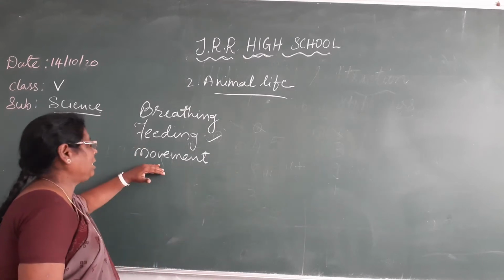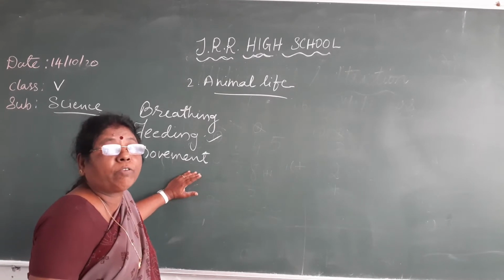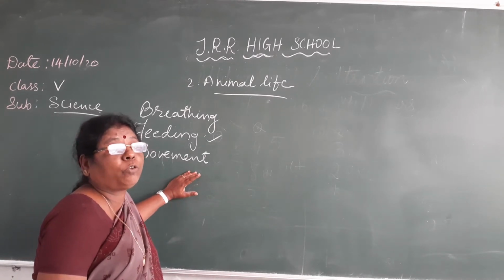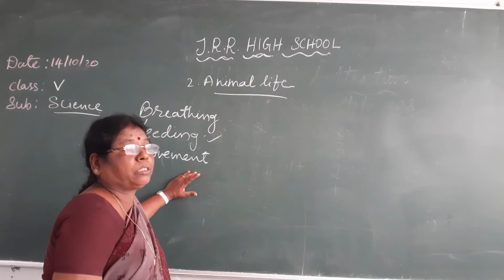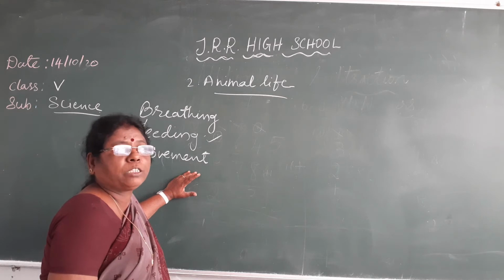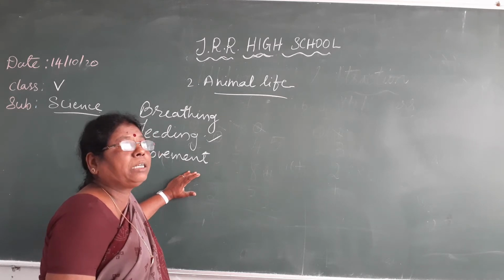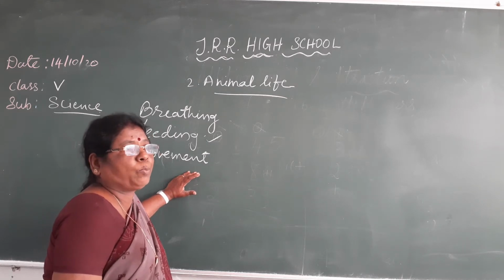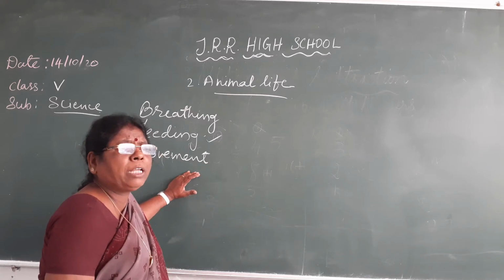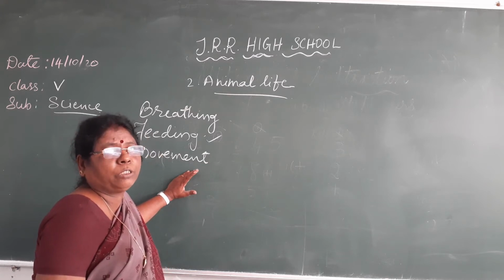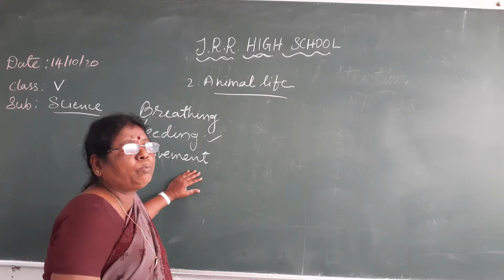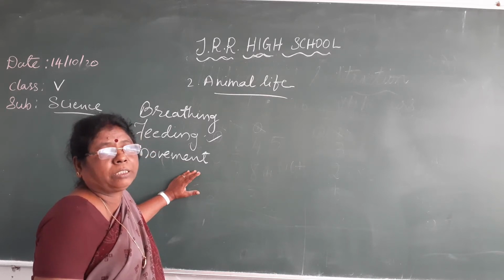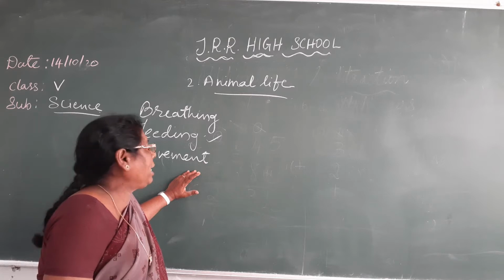Now, movement in animals. Animals move from one place to another in search of food, shelter and to escape from enemies too. That is for safety. Land animals I have already explained. Most of the land animals have four limbs. Front limbs are called forelimbs and back limbs are called hind limbs.